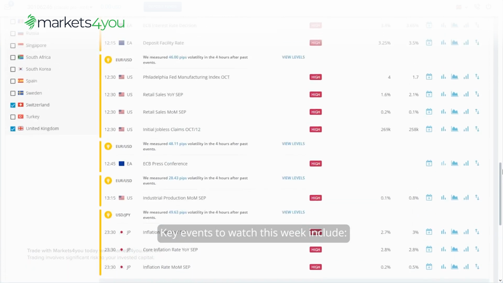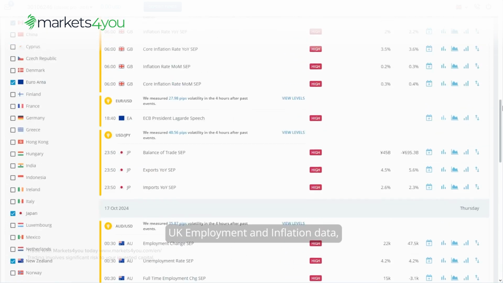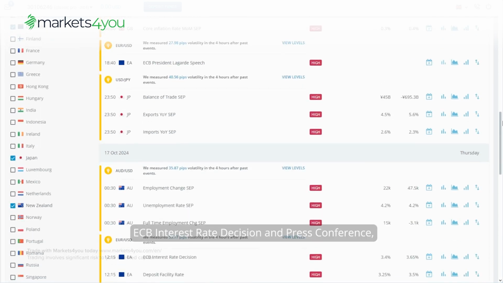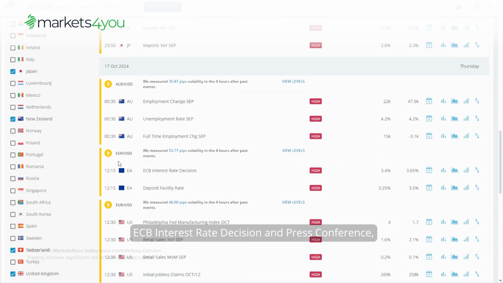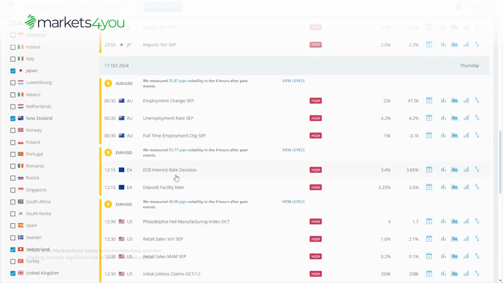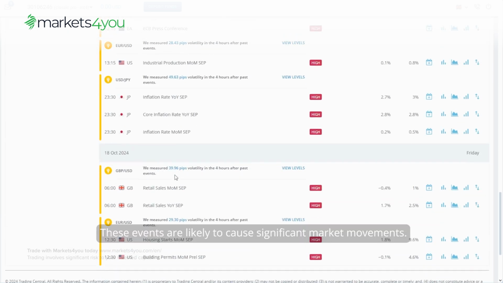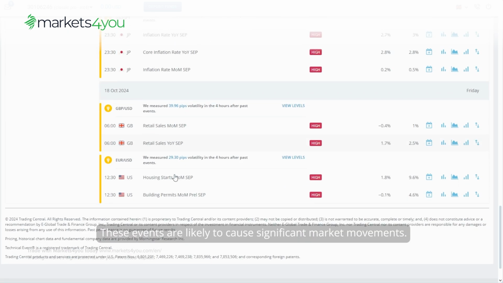Key events to watch this week include UK employment and inflation data, Canadian inflation figures, ECB interest rate decision and press conference, US retail sales and manufacturing indices, Australian and Japanese employment and inflation data. These events are likely to cause significant market movements.